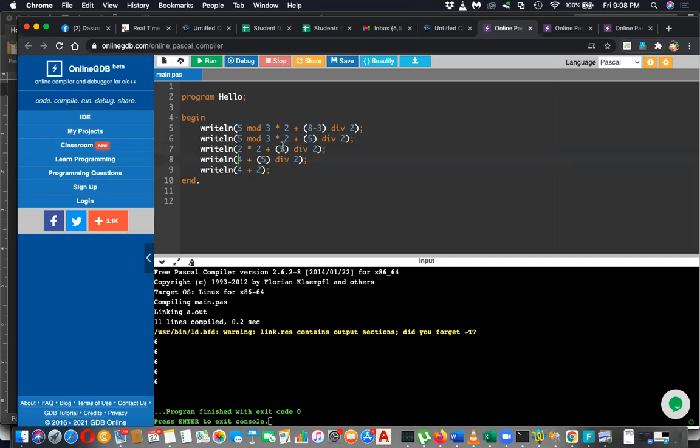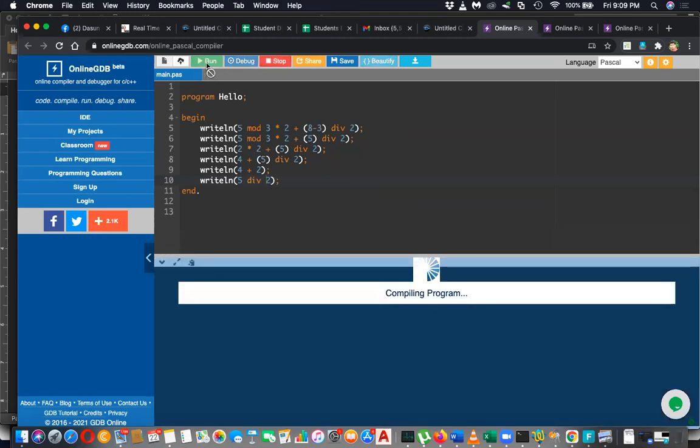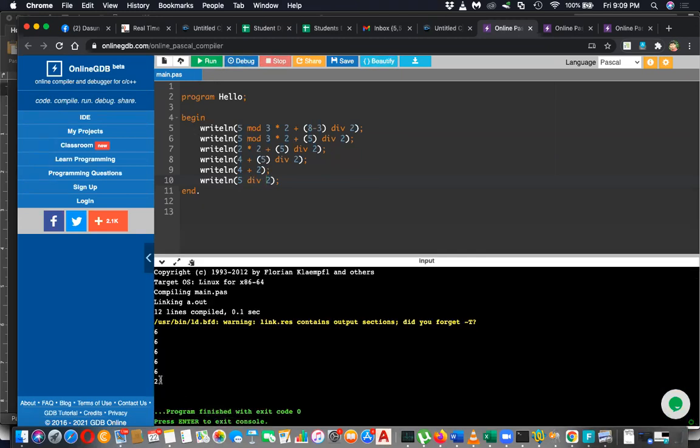4 plus 2. Div means integer division. The real answer for 5 divided by 2 is 2.5, and the real division gives you 2.5. That is division. But if you put div, that is integer division, it will only give 2, not 2.5. The 0.5 part will not be given. Understood or not?